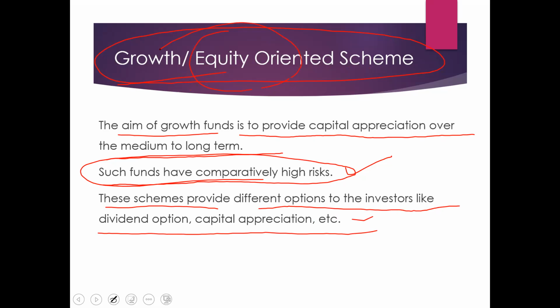That is nothing but an equity oriented scheme or growth oriented scheme. Is it clear? That is why it is highly risky, because they are going to invest only in equity shares.